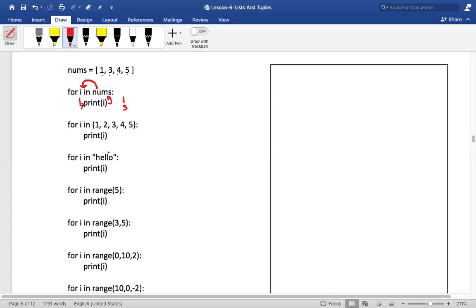Can we navigate through its elements 0, 1, 2, 3, which are indexed? A sequence is based on index, and it is iterable. So first it will take H, then E, then L, then L, then O. So the for loop keeps doing something again and again until it takes each and every value of that particular iterable.